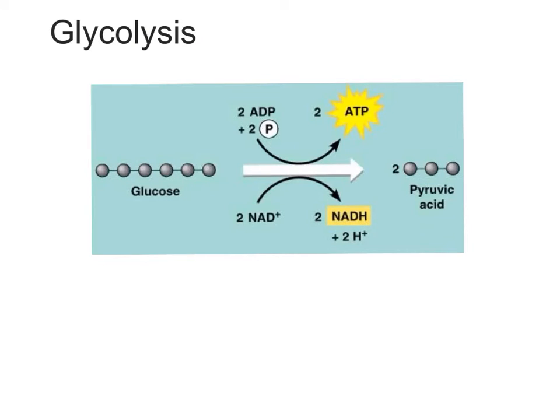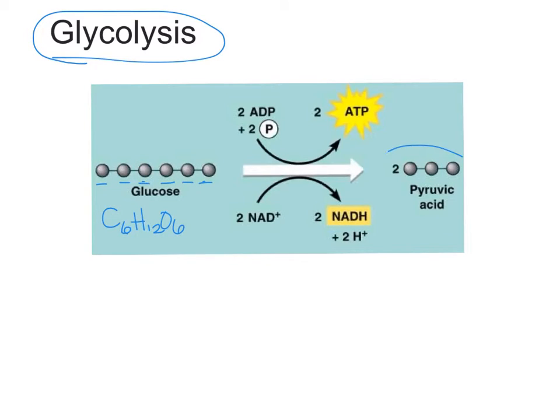We won't discuss all of the steps of cellular respiration and aerobic respiration, but there is one that I would like you to be familiar with, and that is glycolysis. That's because glycolysis is the very first thing that happens. In a very simple version, we're taking our glucose, which, remember, is C6H12O6, so 6 carbon atoms in that glucose molecule, and it's being split in half. So you end up with 2 pyruvic acid or pyruvate molecules that each contain 3 carbon atoms.